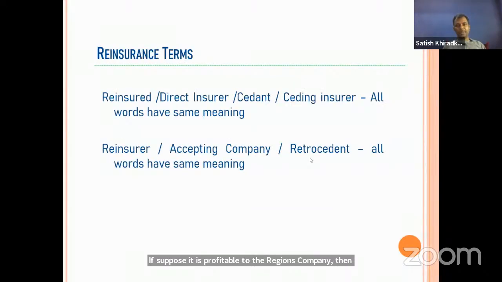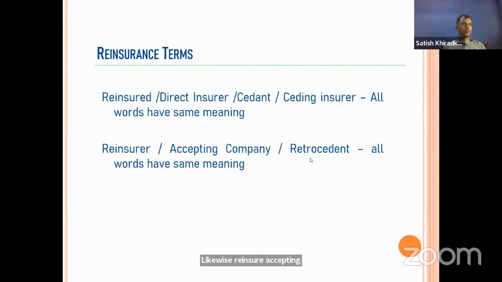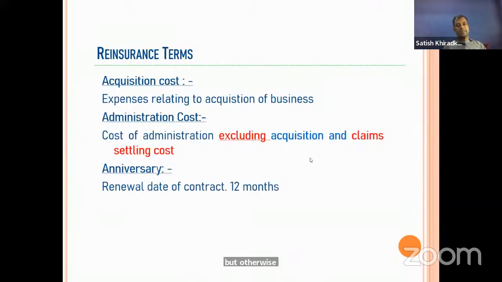Now, some words in which you get confused, so I have given similar words, synonyms. Reinsured, direct insurer, cedant and ceding insurer are one and the same. Likewise, reinsurer and accepting company. Sometimes retrocedent is also there, but retrocedent is quite different from the reinsurer because it is reinsuring only. Otherwise, reinsurer and accepting company are the same.